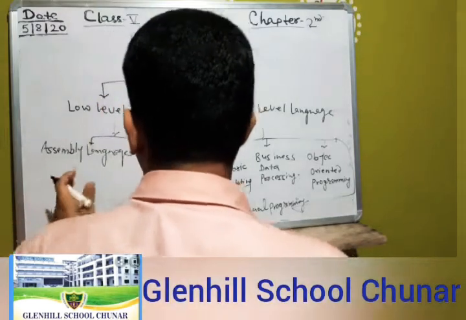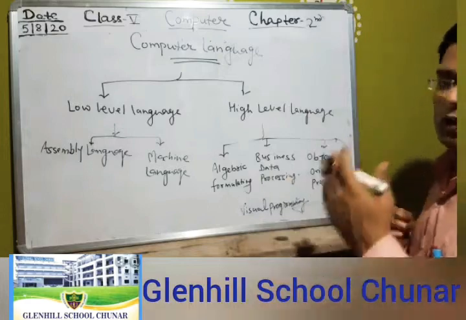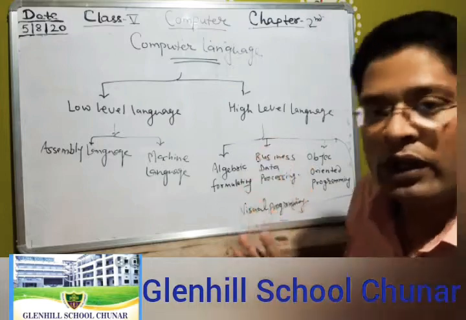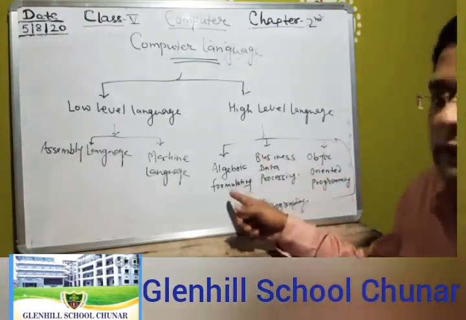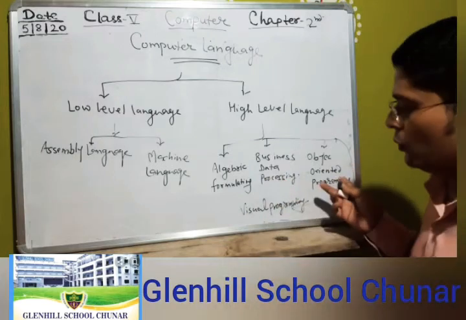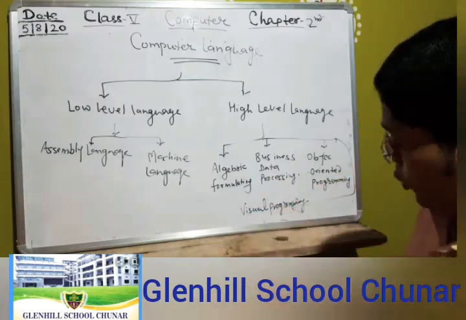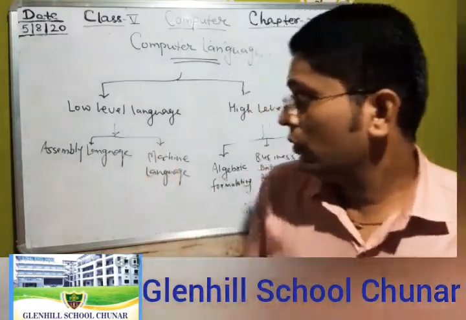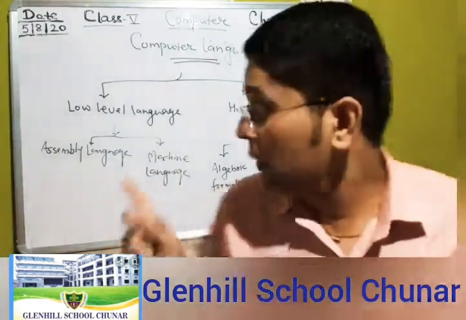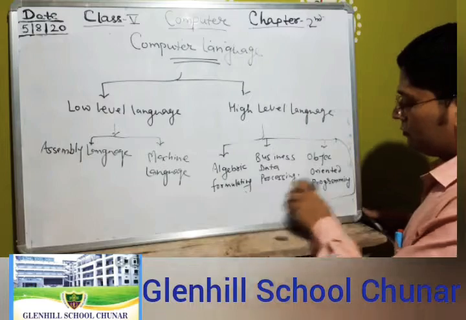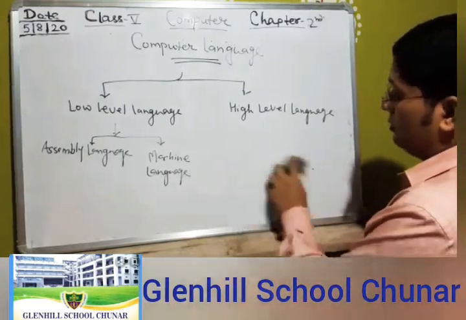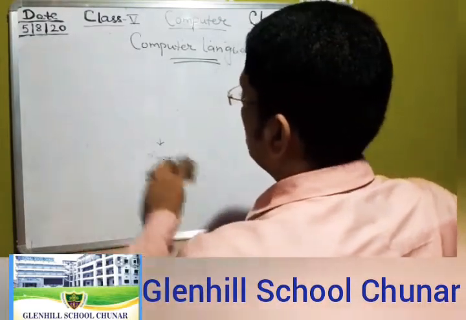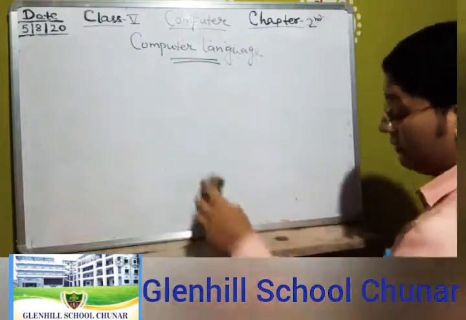High level language has four types and low level language has two types. So it is clear, the category of computer language: high level language includes algebraic formatting, business data processing, object oriented programming, and visual programming. In the last class we read about the machine language, and today we read more about the computer language, the low level language and high level language.